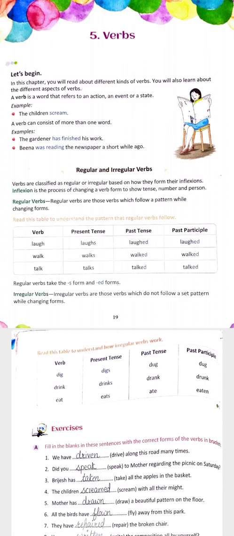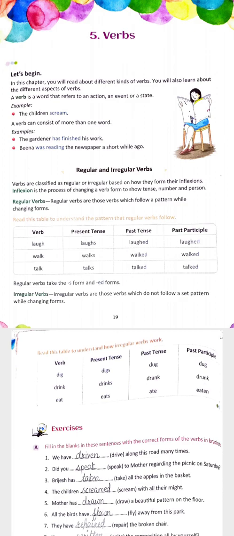Now in the next you will see the difference between regular and irregular verbs. The next we have is irregular verbs. What is the meaning of irregular verbs? Irregular verbs are those verbs which do not follow a set pattern while changing forms. As I earlier told you, in regular verbs the word stays the same but the pattern changes.